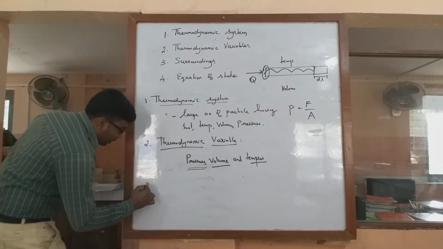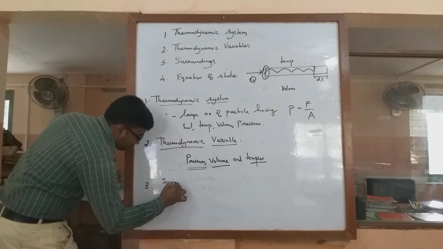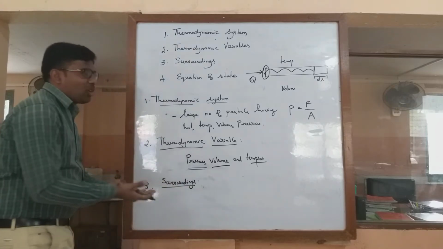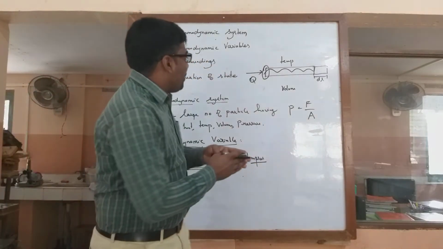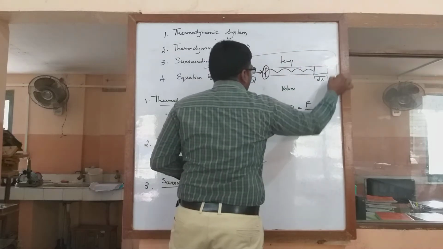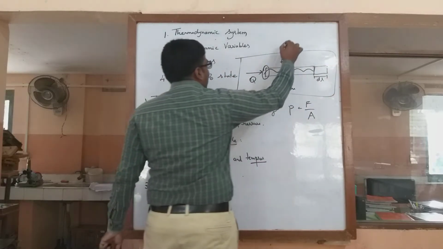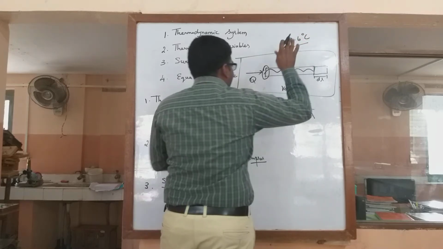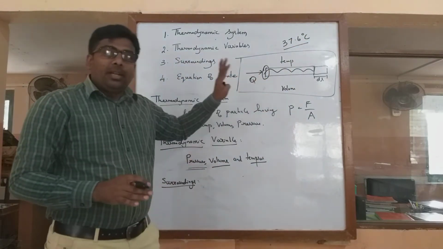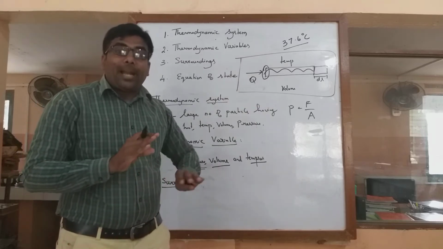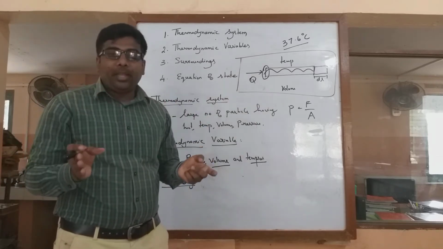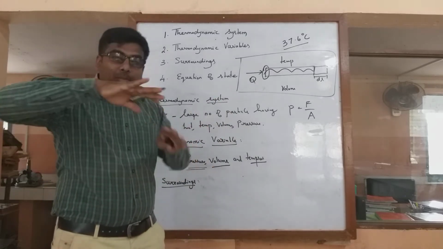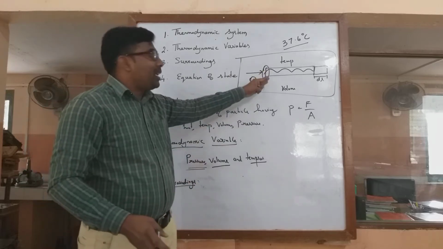Now moving on to the third one, that is the surroundings. Surrounding is a common word. It is our atmosphere. Like I am keeping the conductor in a particular place, and in that place, for example, the room temperature is 37.6 degrees Celsius. Not only the temperature matters here; it depends upon the humidity, the pressure, and the area where we are doing it. So all the atmospheric factors will affect the conductor.